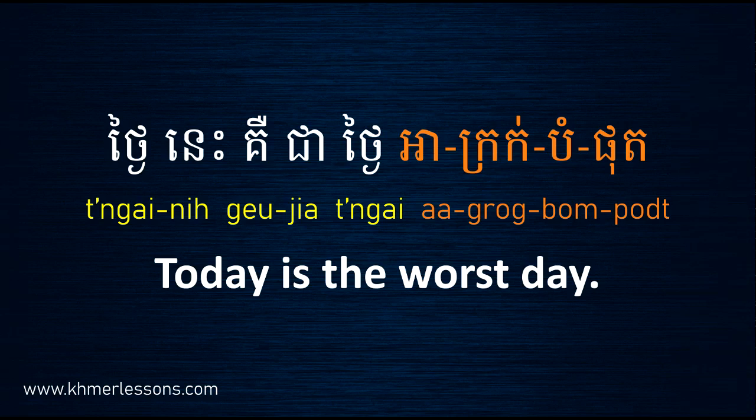When you change from bad to worst in Khmer, we don't change the word, we just add ជាងគេ or បំផុត. Keep the same form. In this sentence I don't use ជាងគេ anymore, I use បំផុត. For the word worst you can say អាក្រក់បំផុត or អាក្រក់ជាងគេ, the same.